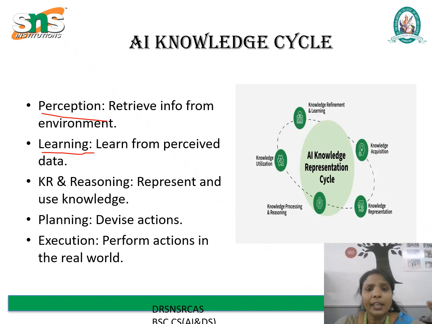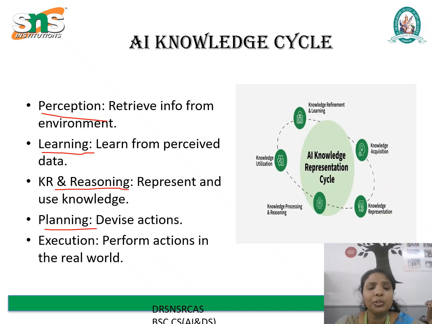After learning, the AI uses knowledge representation. It represents and uses knowledge to store what it knows and apply logic to make informed decisions. This allows the system to simulate intelligent behavior by reasoning through a problem or situation using stored facts and rules. Following reasoning, the next phase is planning. Planning is to devise actions. Here the AI devises a sequence of actions to achieve a specific goal. This includes evaluating possible options, predicting outcomes, and selecting the most efficient or effective strategy.